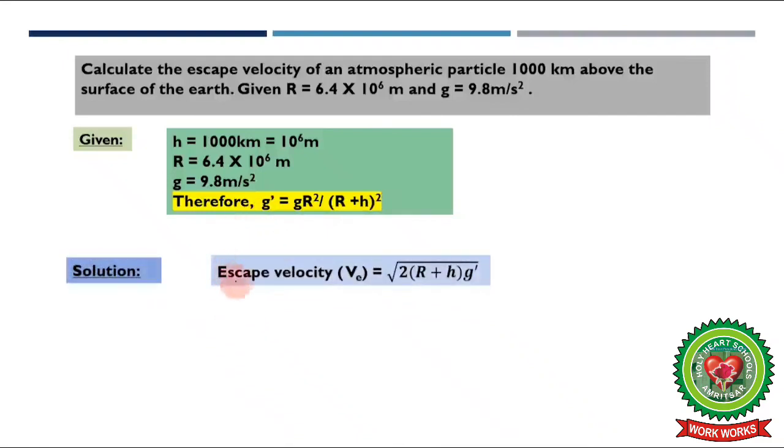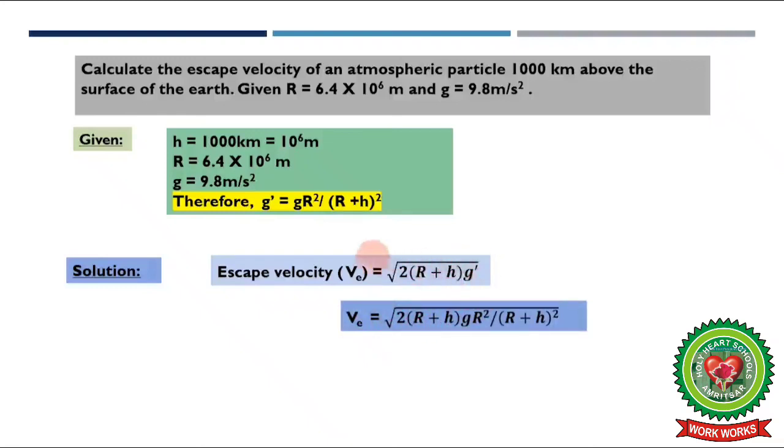Now the solution: escape velocity is equal to, in place of under root 2R g dash, we have to write under root 2 into R plus h into g dash. So the radius, that distance, is increased by h height. Now escape velocity is equal to under root 2 into R plus h times g dash. In place of g dash, we put the value g R square divided by R plus h whole square.